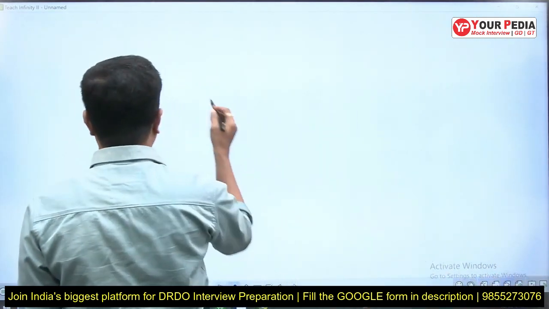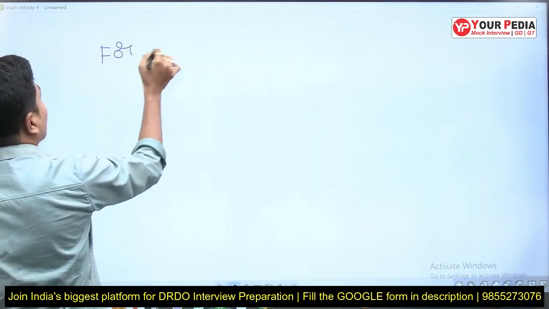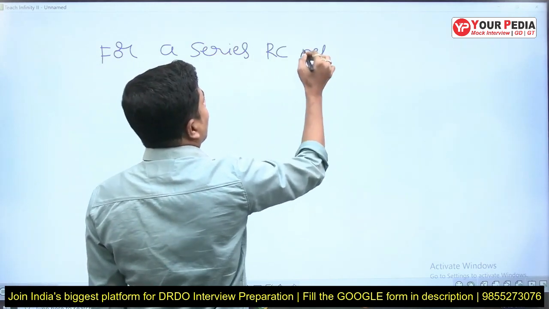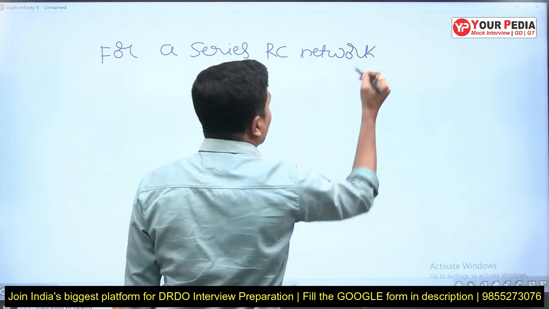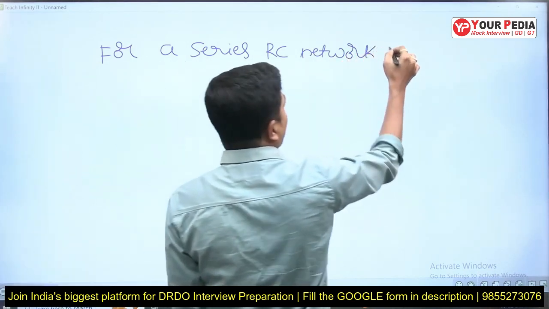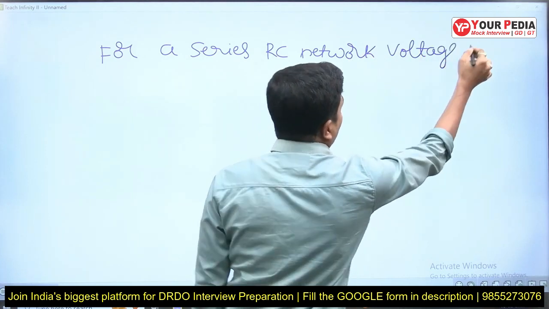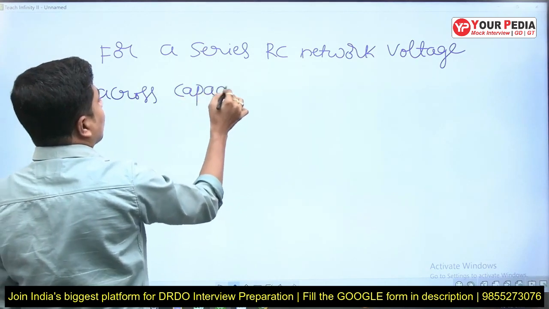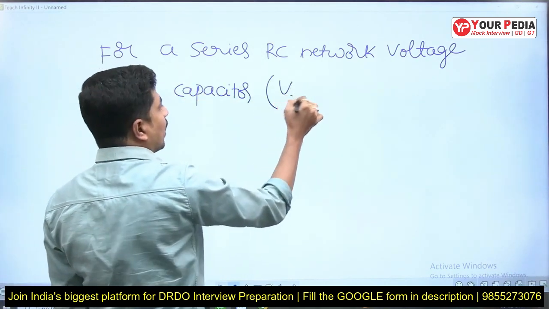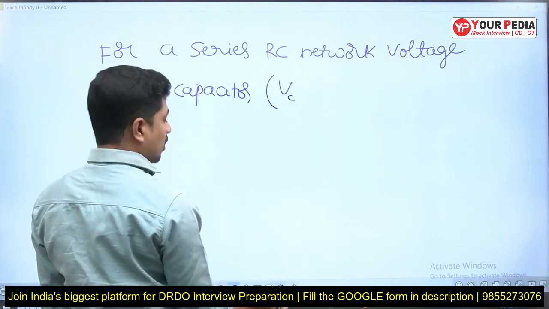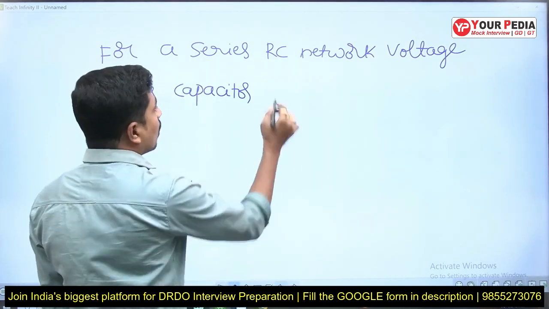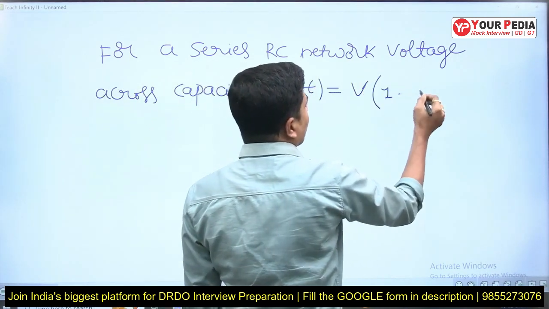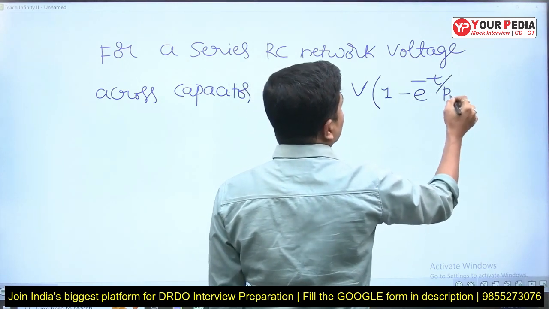The voltage across the capacitor, Vc of t, is equal to V into (1 minus e power minus t by RC).